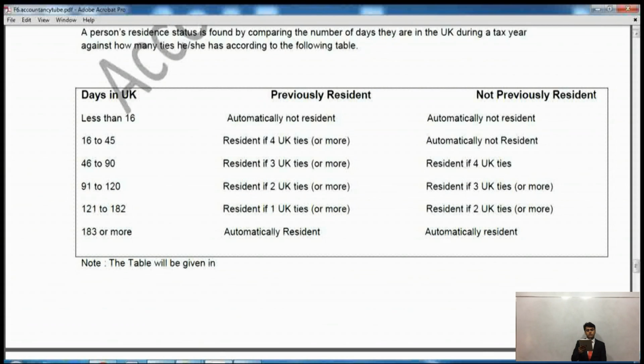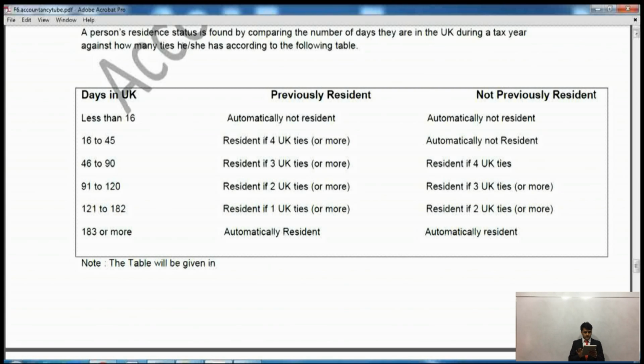It says if you have spent 16 to 45 days, how many ties do you need if you were previously resident, or how many ties you need if you were previously non-resident. So please make sure you read all of these. In some cases you need more ties, in some cases you need fewer ties, but you don't need to memorize this table, because it will be given to you in the exam anyway. However, what you need to memorize is the ties. That family is a tie, spending more time in the UK than in any other country is a tie, doing substantial work in the UK is a tie, having a home in the UK which you use is a tie. Likewise, you need to memorize the ties. All right.